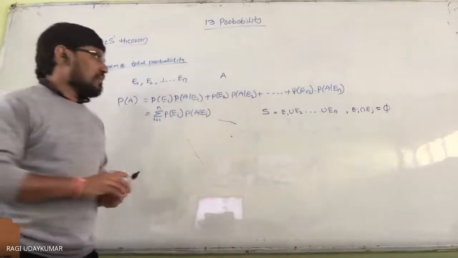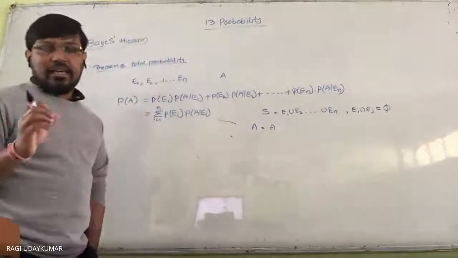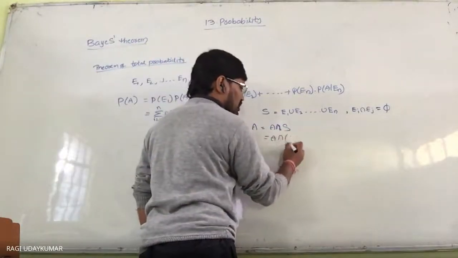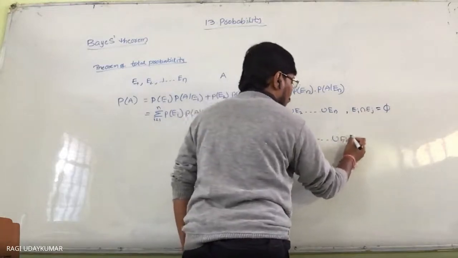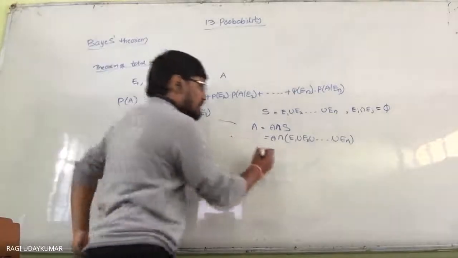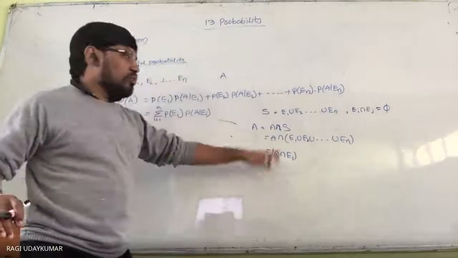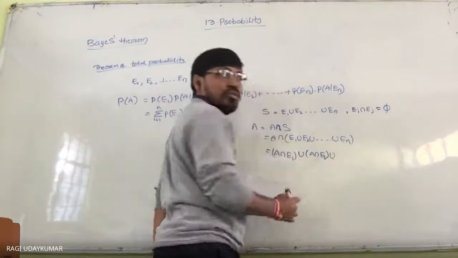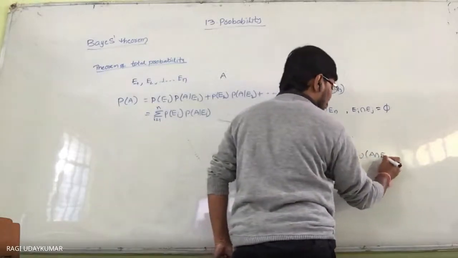Okay. So now from this, event A can be written as A intersection S, and A can be the intersection with E1 union E2 union, and so on, En. Each part can be written as A intersection E1 union A intersection E2 union, and so on, union A intersection En.